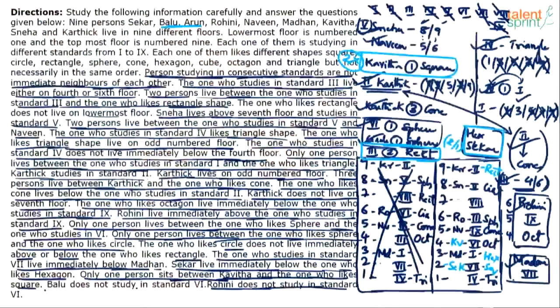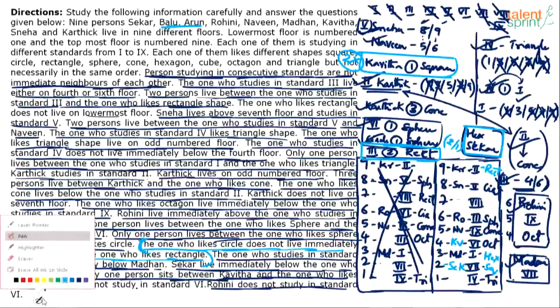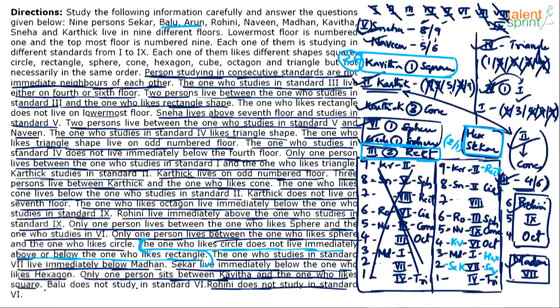Oh yeah, there's one point. Let me just go back, hold on. I think we have got a clue here. I did not read this point. The one who likes circle does not live immediately above or below the one who likes rectangle. We have been skipping this point all this while. So this is incorrect because rectangle cannot come here, which means Sekar cannot come on 2nd floor. The point says the one who likes circle does not live immediately above or below the one who likes rectangle. So circle and rectangle cannot be together.